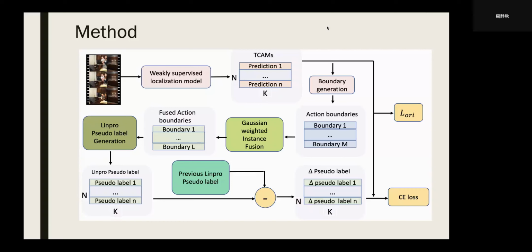So we need to convert them back to snippet-wise pseudo labels, using the improved pseudo label generation module to generate an improved pseudo label snippet-wise. Then we subtract the previously improved pseudo label from it to create a delta pseudo label. This delta pseudo label is used as the snippet-wise cross entropy loss to train our action localization model.